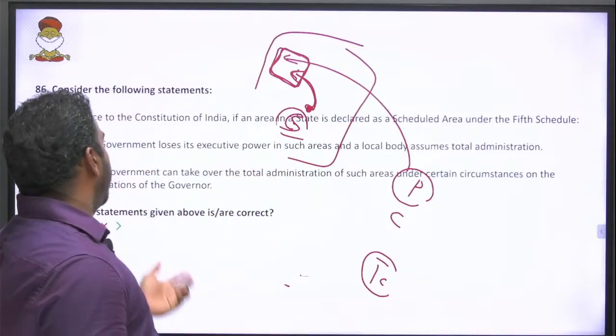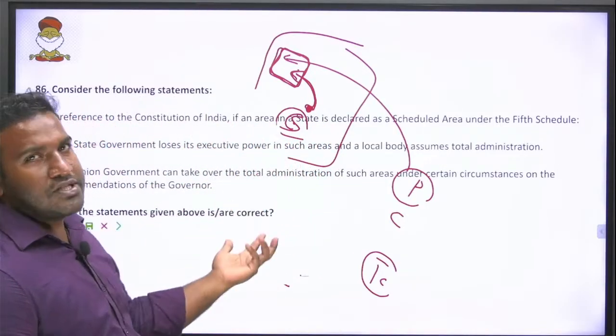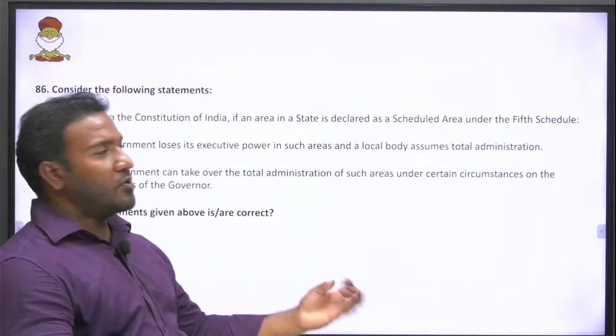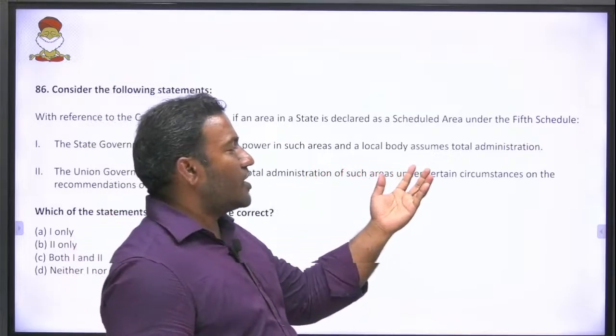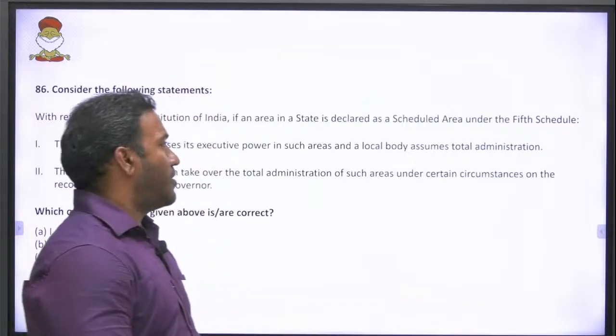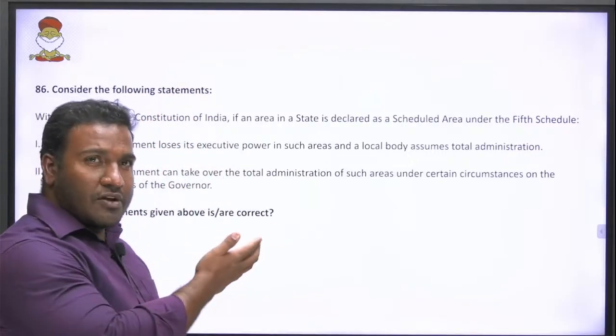Now with reference to scheduled area, we will see what is happening. The option says the state government loses its executive power in such areas and a local body assumes total administration. This is wrong. If you leave them to themselves, they will fight each other and die.